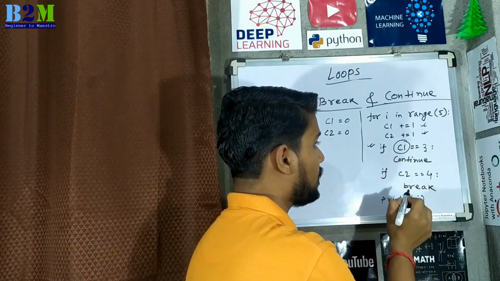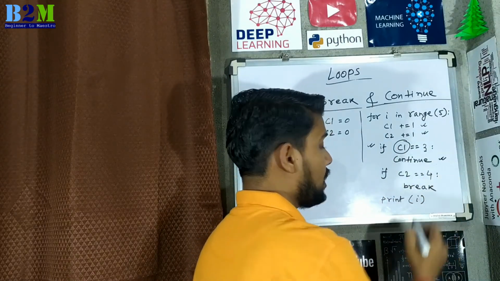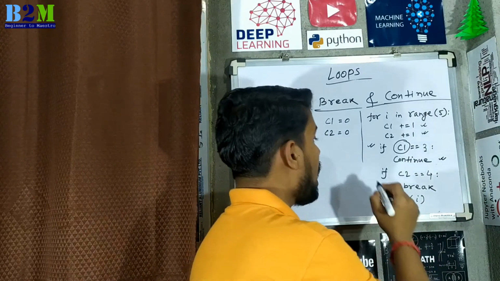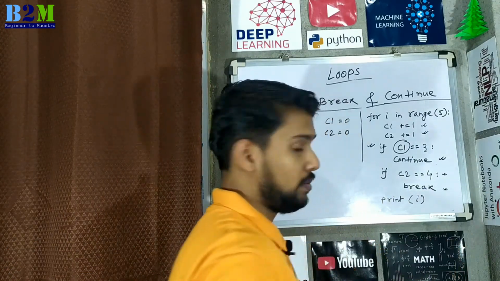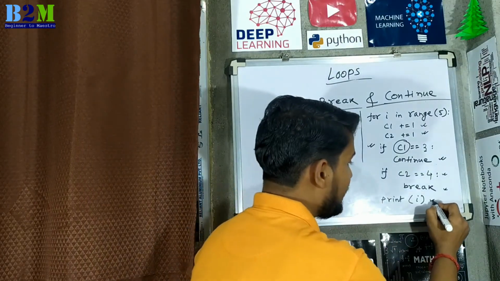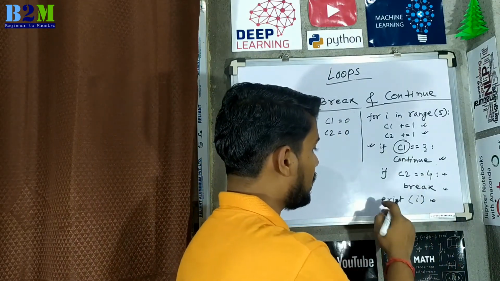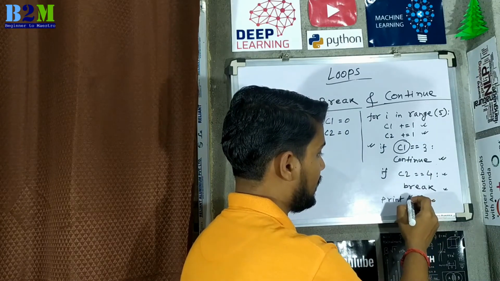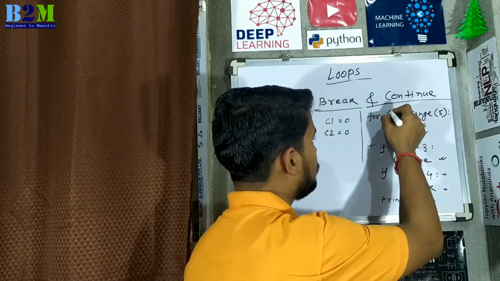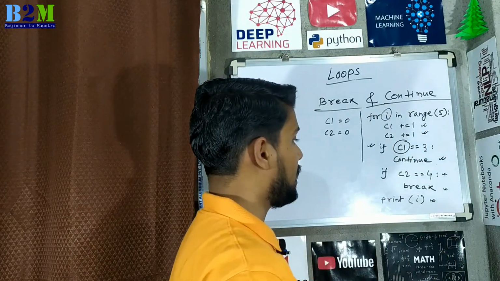If C1 equals 3, then it will execute the continue statement, and if C2 equals 4, then it will break the loop. At the end, outside of the conditions, this print is executing, passing the i value, and i is coming from the for loop.